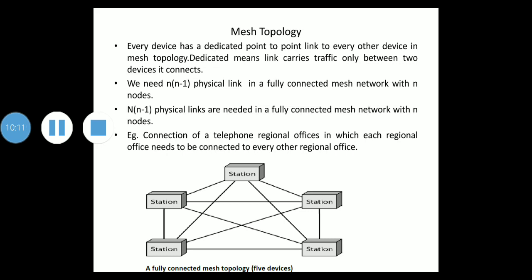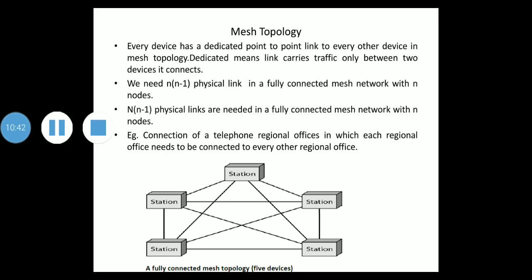If each physical link allows communication in both directions, which is duplex mode, then we can divide the number of links by 2. So in a mesh topology, we need n into n minus 1 by 2 full duplex mode links.